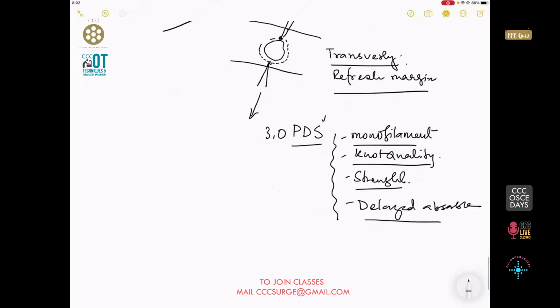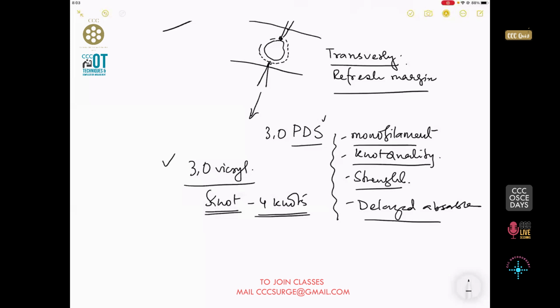And if you don't have PDS, then what? Well, you can use polyglactin or Vicryl sutures as well. But remember that Vicryl sutures have the property of knots which are not that great. So at least tie 4 knots after each suture. So please remember this one, Vicryl and this.